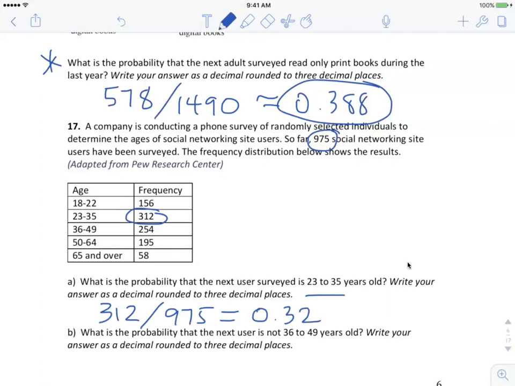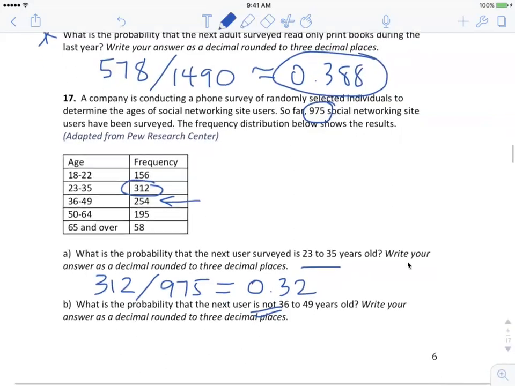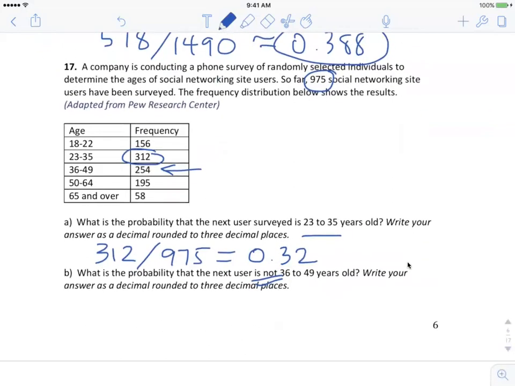The next one, what is the probability that the next user is not, okay, not 36 to 49 years old? So 36 to 49 is right there, 254. But we don't want those, we want everybody else. So I have two ways I could do that. I could add up all of those other frequencies, right? I could just go this, plus this, plus this, plus this, add them all up. That's the longer way. Or I could use subtraction, right?